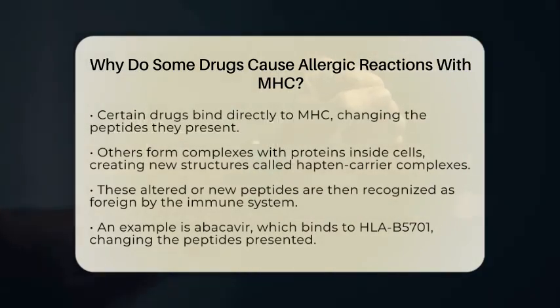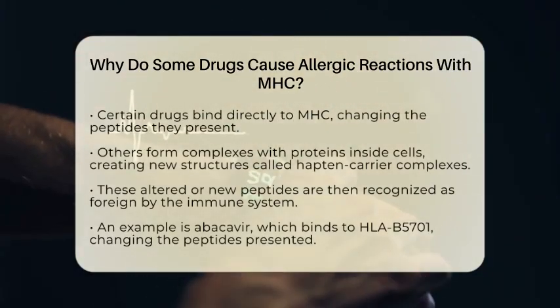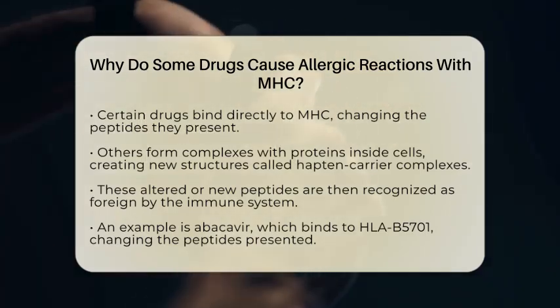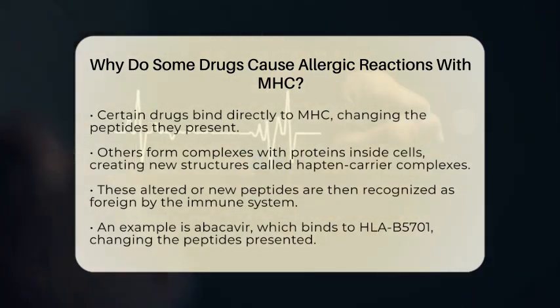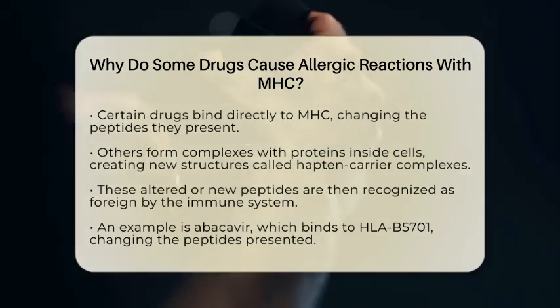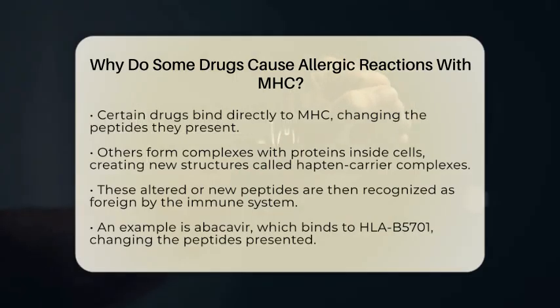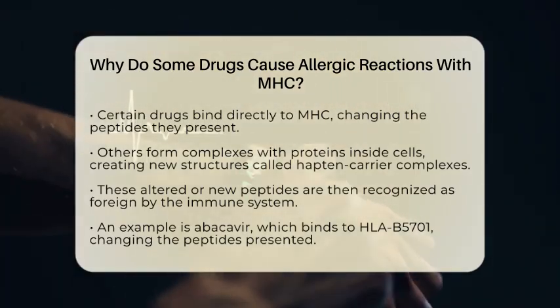Other drugs form complexes with proteins inside cells, creating new structures called hapten carrier complexes. These are then processed and displayed by MHC molecules as if they are foreign. When this happens, the immune system may mistake these altered or new peptides for invaders.